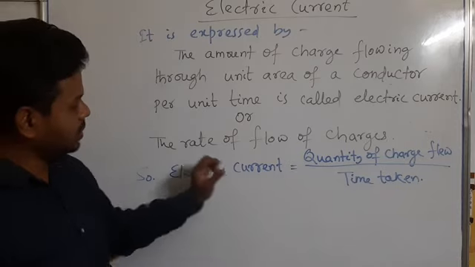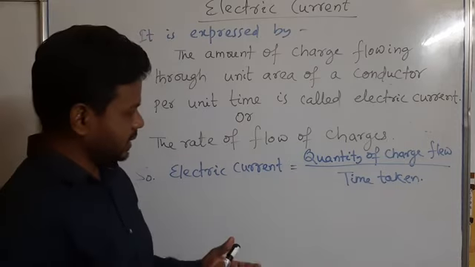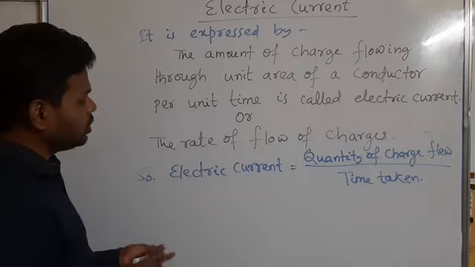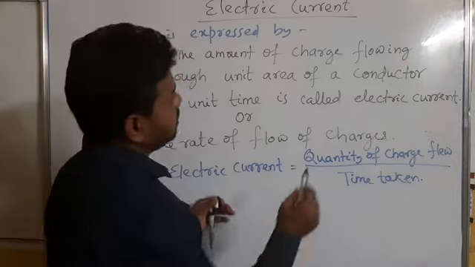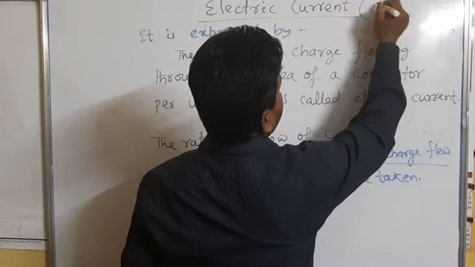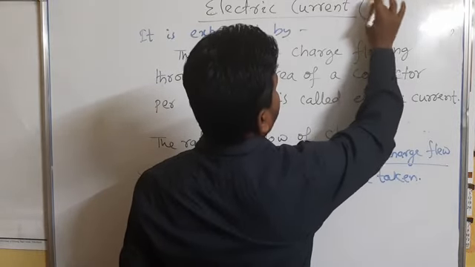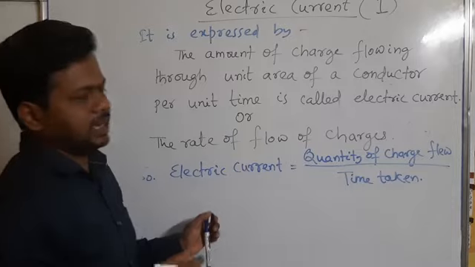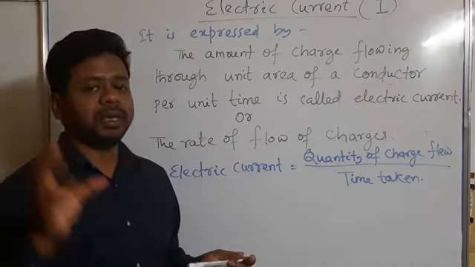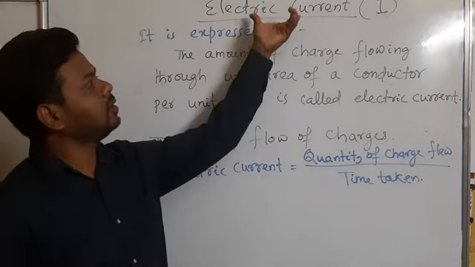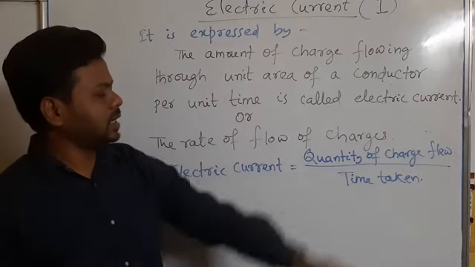That will be the formula for electric current. Electric current is denoted by the symbol capital I. As I have told, electric charge is symbolized by capital Q. Similarly, the symbol for electric current is capital I.